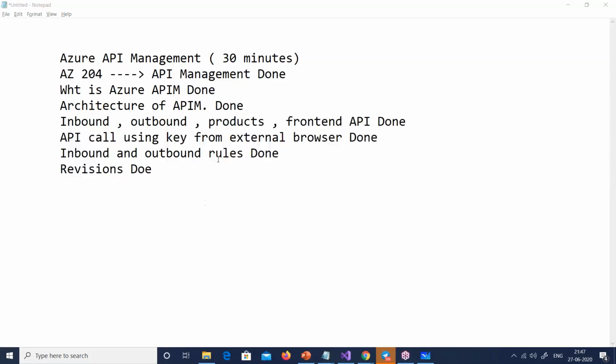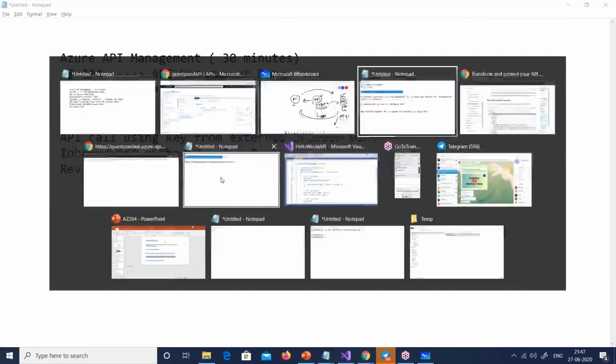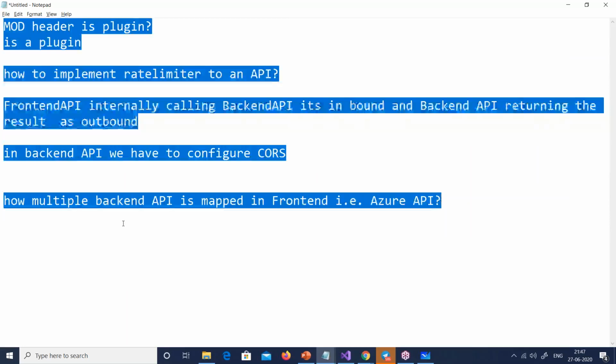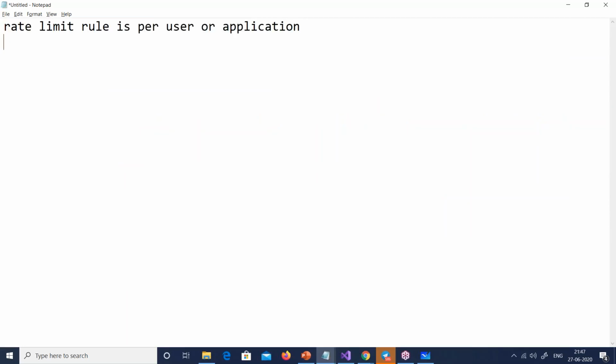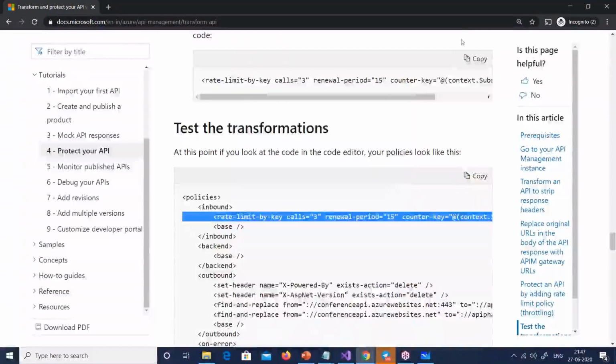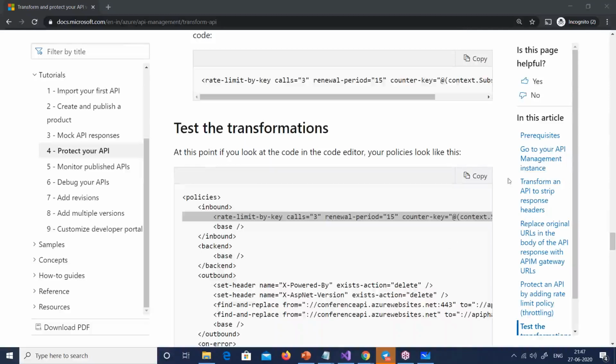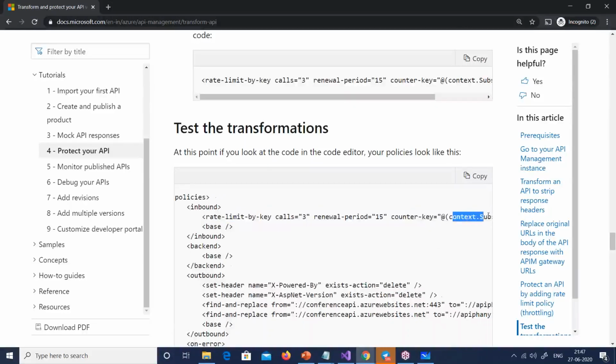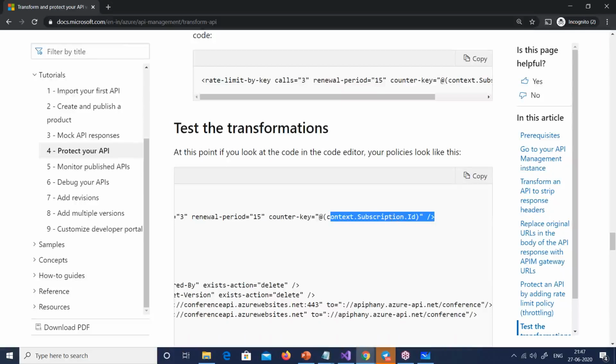It is not per user, but if you want, you can make it per user, Deepak. See, in the rate limit, if you remember, it was using that context. If you see the code out here very quickly, these are very awesome rules. You can see the counter key. What is the counter key here? Yes, you can see this is the subscription ID. What you can do is make it the session ID, or make it your own something. You will say this is my number, and as per this it will apply. So it will depend on what kind of key you put out here.